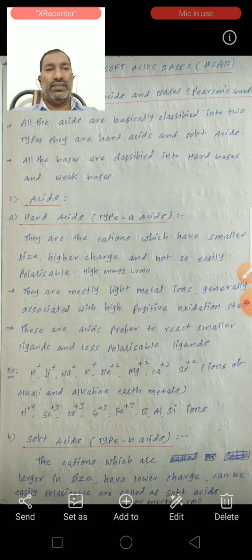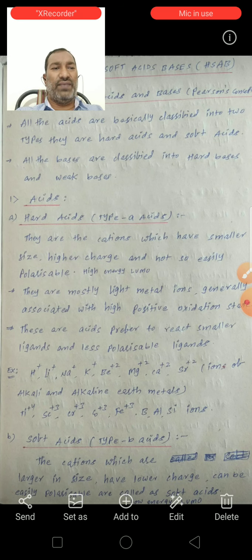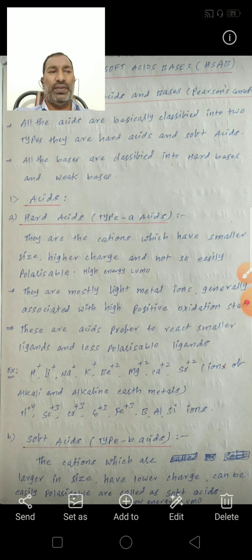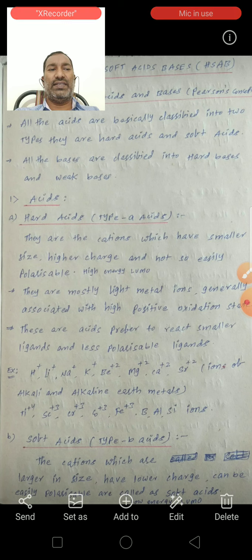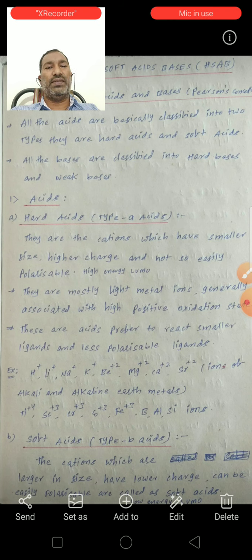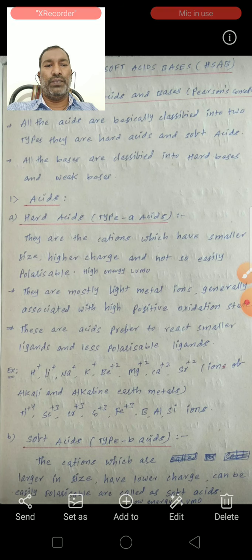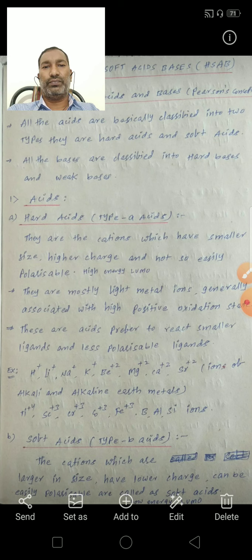Now, the classification of acids and bases according to the Pearson concept. All acids are basically classified into two types: hard acids and soft acids.